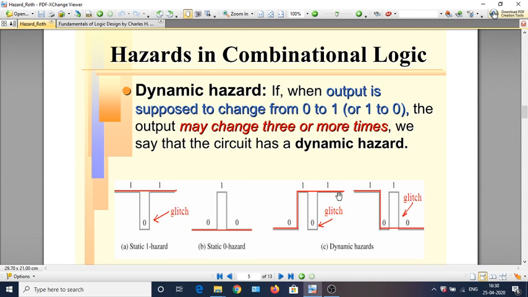So we can see that if, in a 0 to 1 transition, there is an odd number of transitions taking place before it settles down, then this dynamic hazard can occur. So in this lecture we will concentrate mainly on the static hazards, but we will also see that the effort that we take in avoiding the static hazards will also remove the dynamic hazards. Well, now we saw that hazards occur when certain input variable changes and under certain condition that happens in the circuit due to the differential propagation delay between the input and output.